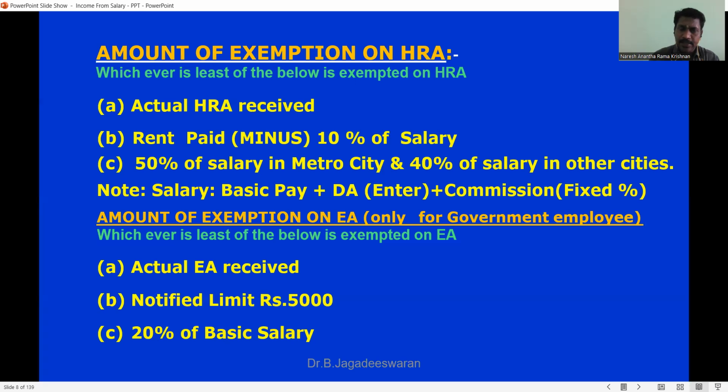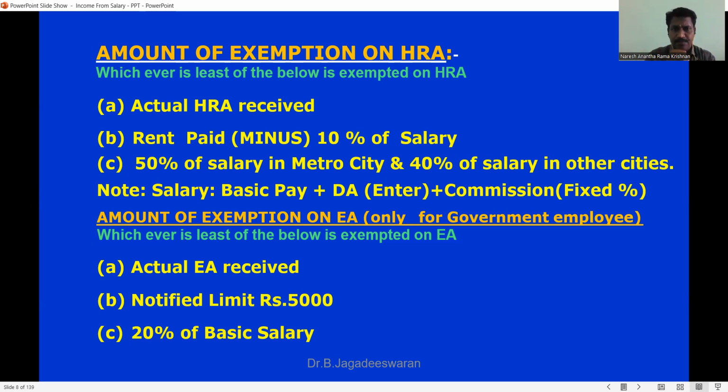So once again, I'm recollecting it. Actual HRA received, less the least of the following. Among the least of the following, one will be actual HRA received itself. Second one, rent paid minus 10% of salary. And third one will be 50% of salary if they are staying in a metro city, and other than a metro city, it will be 40% of salary. Among these, whichever is least, you can reduce from taxes. So what we discussed is HRA calculation. HRA stands for house rent allowance.